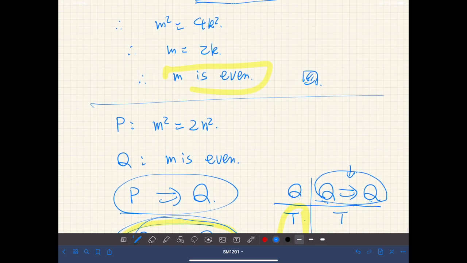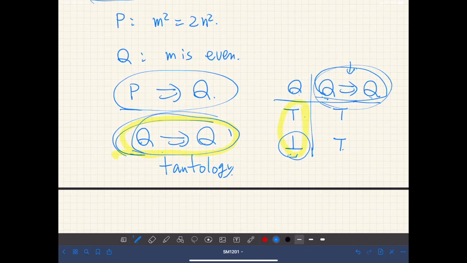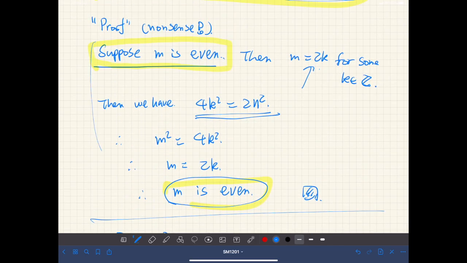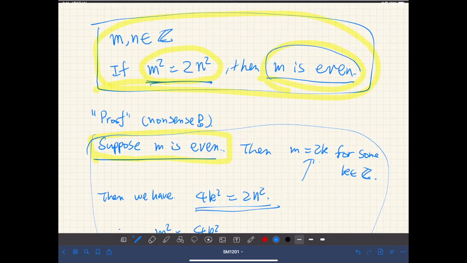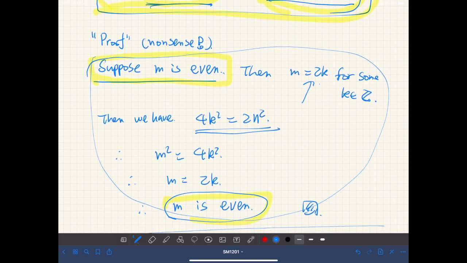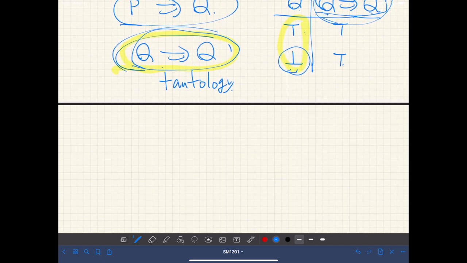So that means even if m is not even, that is, even if m is odd, this statement is still true. So this proof is, in a sense, true irrespective of the validity of the conclusion. In other words, this doesn't prove anything. That's why this is wrong.